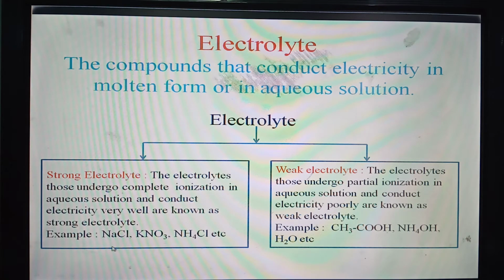Examples are given here: sodium chloride, potassium nitrate, ammonium chloride, etc. But there are some electrolytes which ionize partially in aqueous solution. They conduct electricity poorly. For this reason, they are known as weak electrolytes. So we have two types of electrolytes: strong electrolyte and weak electrolyte.